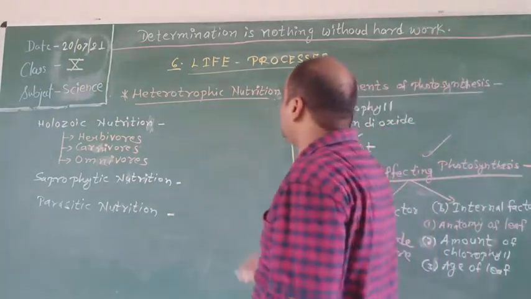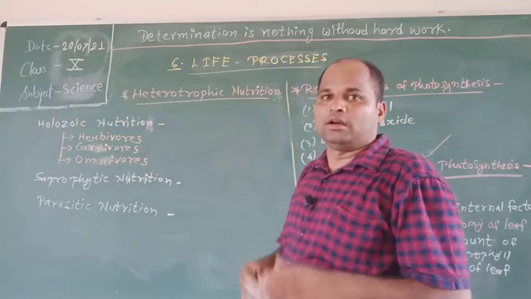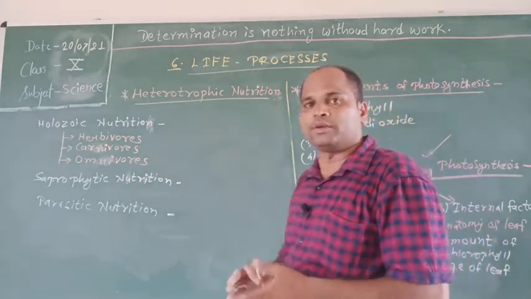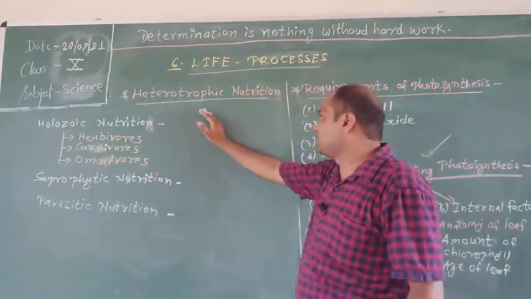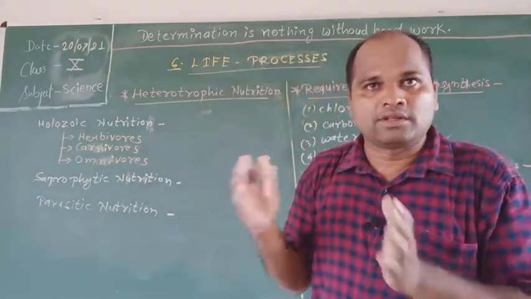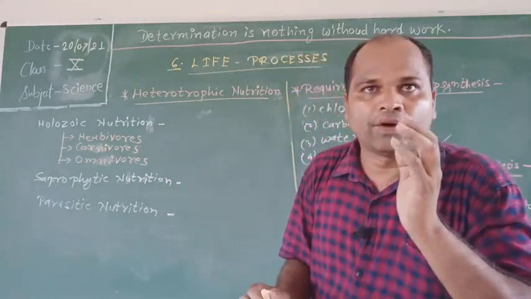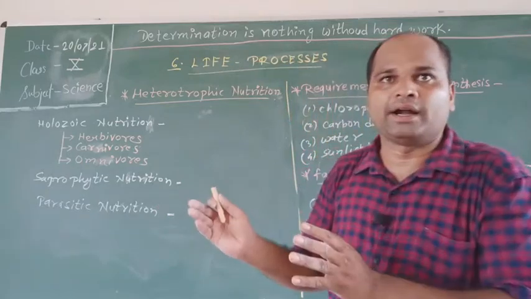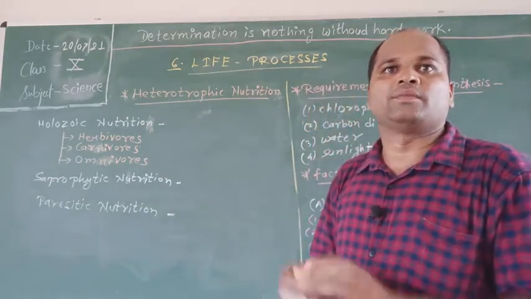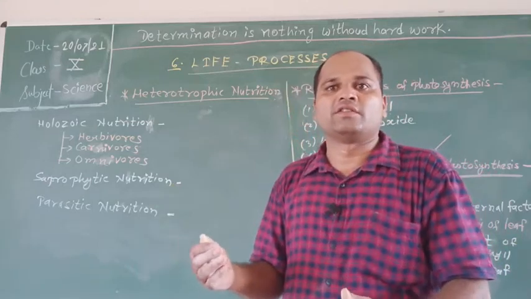So students, next is heterotrophic nutrition, the second type of nutrition. Nutrition is of two types, autotrophic and heterotrophic. The mode of nutrition in which an organism obtains ready-made organic food from external sources, for example plants, animals, or their products, is called heterotrophic nutrition. Hetero means different, troph means nutrition, so different nutrition.